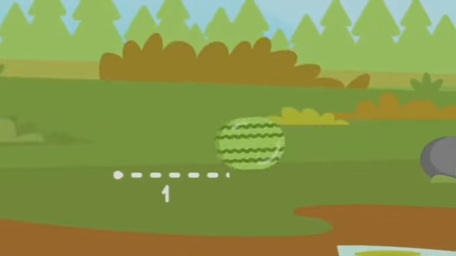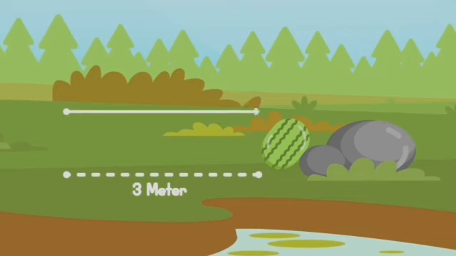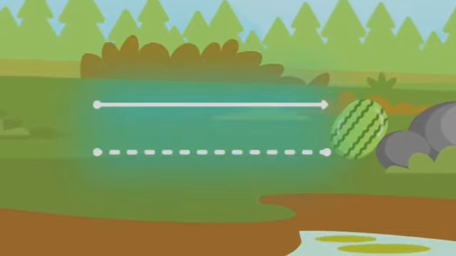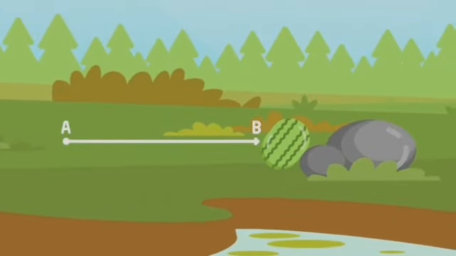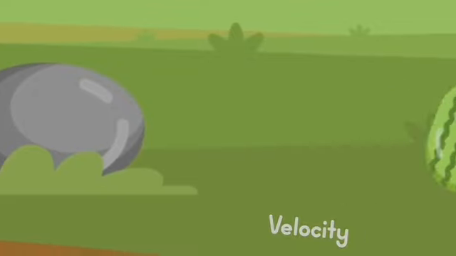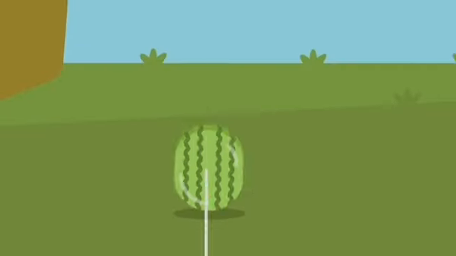Vector quantity: the quantity which has both magnitude and direction. The magnitude and direction combine to form the quantity that is vector quantity. Example: displacement, force, velocity, acceleration, and momentum.